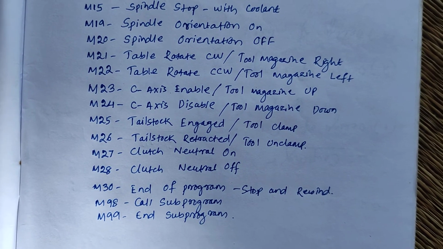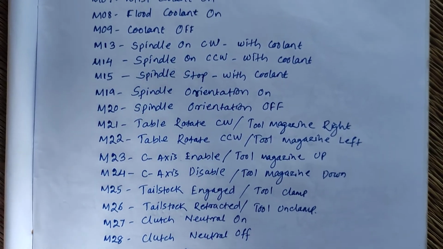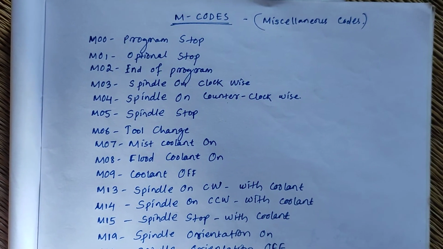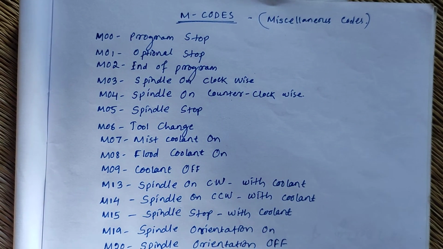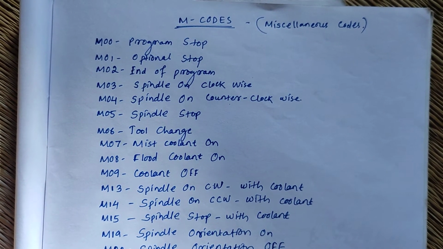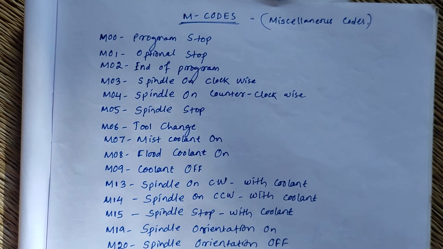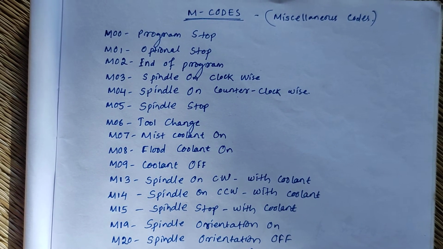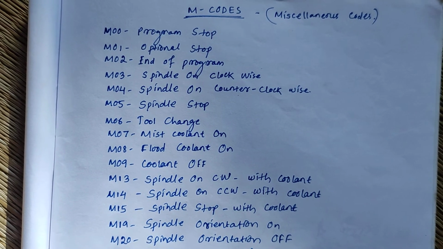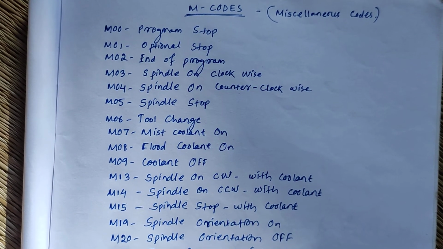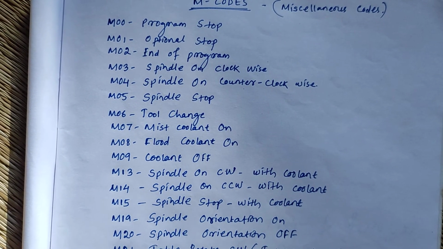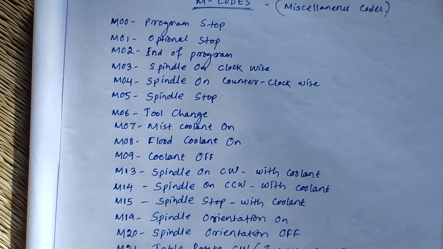And here is one question: what is the difference between G codes and M codes? G codes is geometrical code or preparatory code. That means if a profile we are cutting, there is the geometry of the profile, which kind of profile is there. For that we can put programming to cut the profile.